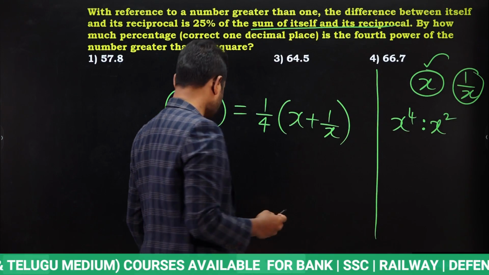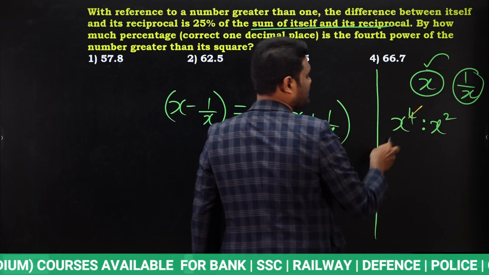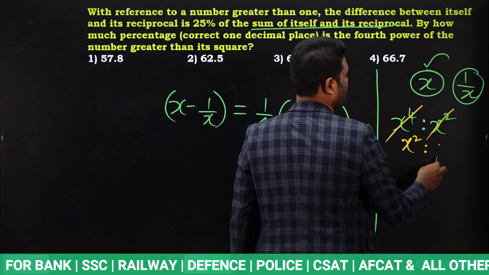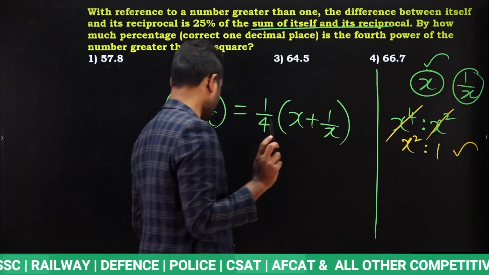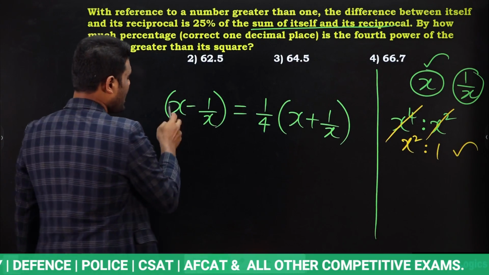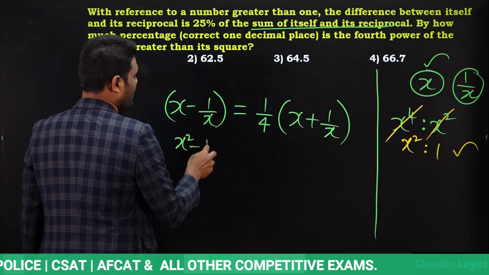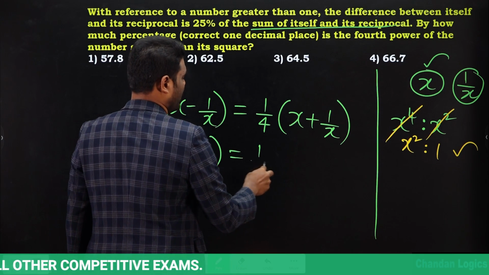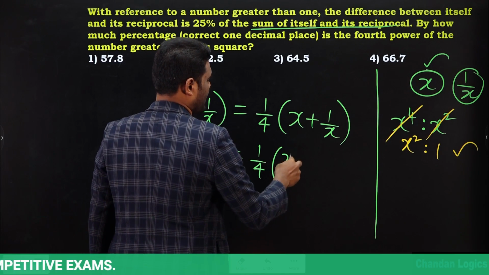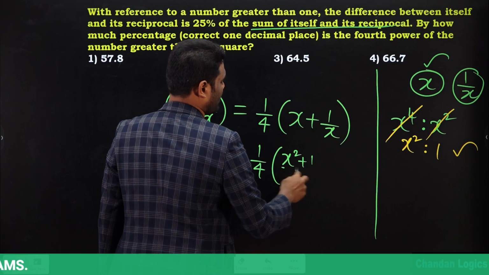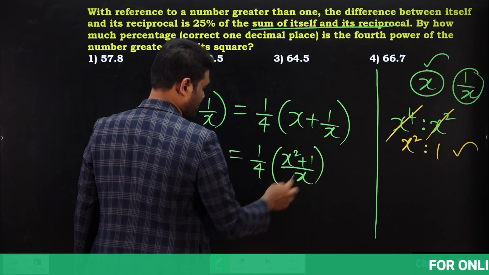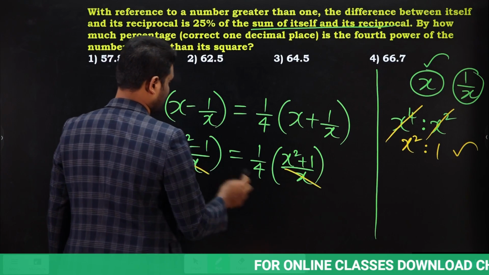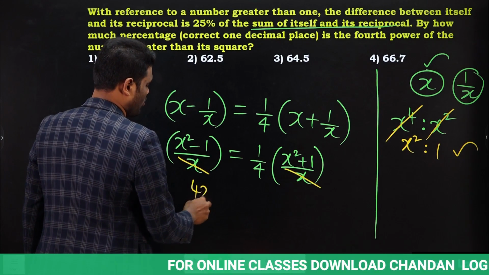Now if you want, you can just simplify this. Yes or no? If you simplify this, what happened? x square cancels here, x square times here 1 time. So finally you need to find this ratio. That's it. Nothing more than that. Okay. Now if you simplify, x square minus 1 by x is equal to 1 by 4 into x square plus 1 by x. Yes or no? Now just to simplify this, x gets cancelled. So this will be 4x square.